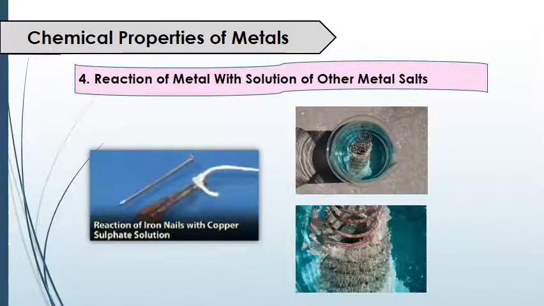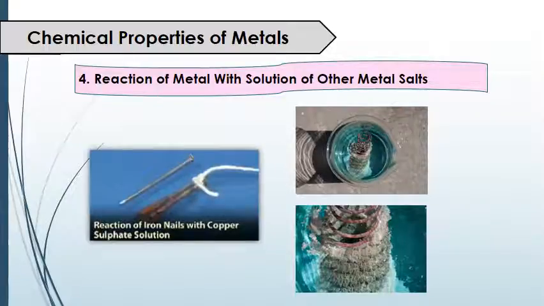Next, chemical properties of metals. Under this we have the last property, that is reaction of metal with solution of other metal salts. In the first picture we have a single pure iron nail, and the second, tied with thread, has a layer of copper, because the iron nails react with copper sulfate solution, and after reacting the copper layer deposits on the iron nail.